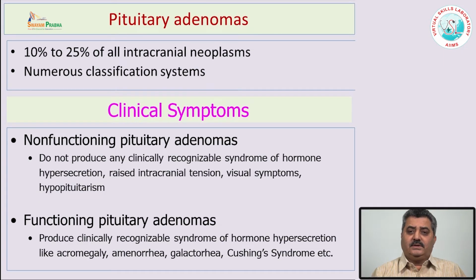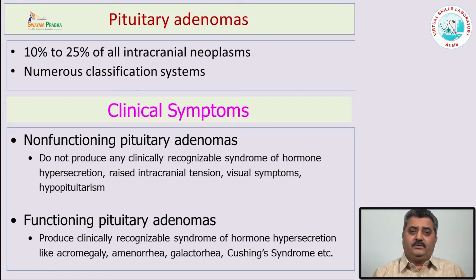Now, pituitary adenomas are the most common tumor of the pituitary. They comprise about 10 to 25% of all intracranial neoplasms. Numerous classifications have been proposed from time to time, and the most common one which clinicians use is non-functioning pituitary adenomas and functioning pituitary adenomas.